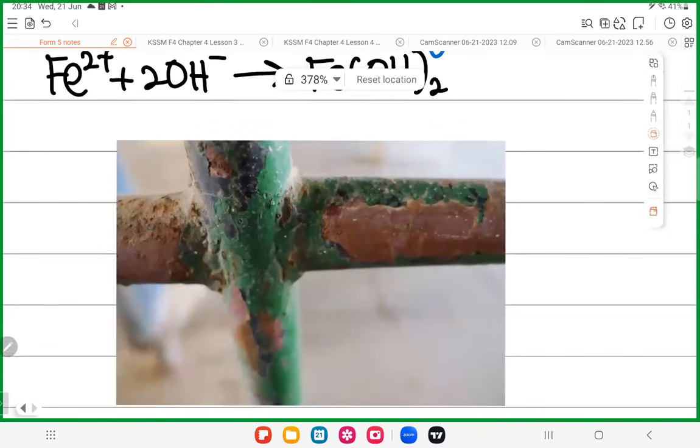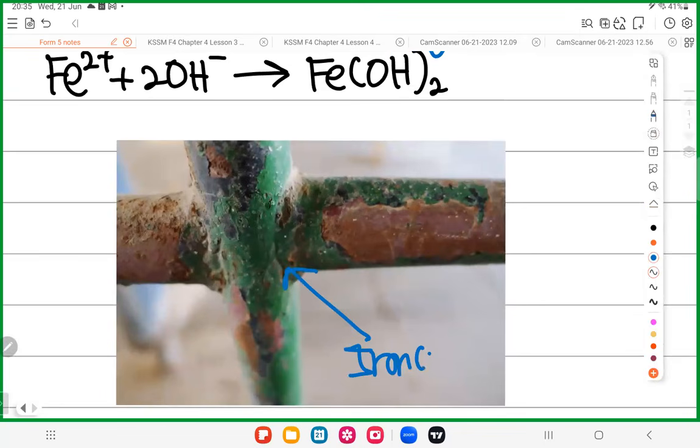You see that? All right. So you see, this is iron. This green color is iron 2 hydroxide. So with this green color, the rusting is not complete yet. Rusting is only complete when it becomes the brown color, which I will show you in the next steps.